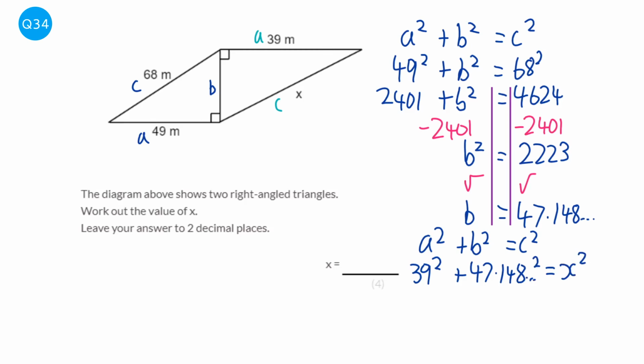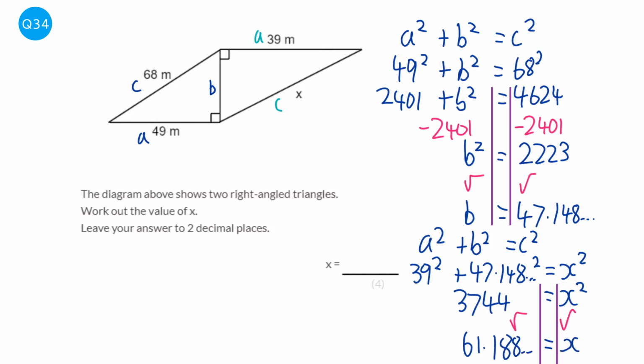Okay, so we need to square that. So we do 39 squared plus 47.148 squared, and that will be 3,744 equal to x squared, and we'll just get our lines in because we need to square root both sides, and we get 61.188 and so on is equal to x. It says it wants its 2 decimal places, so that would be 61.19.